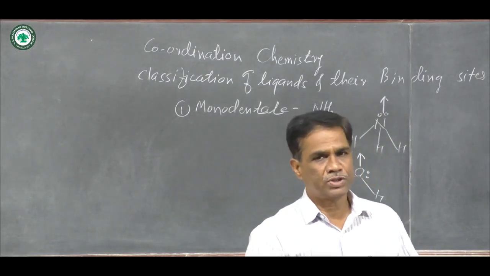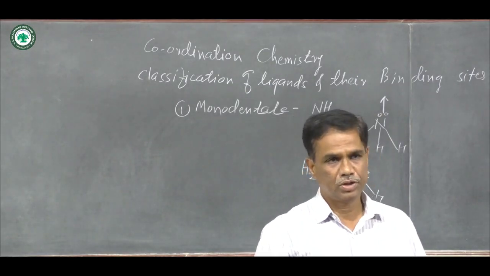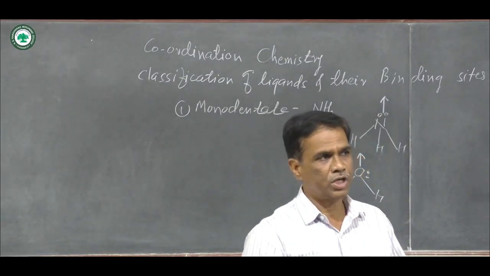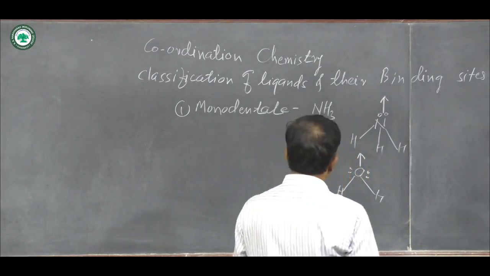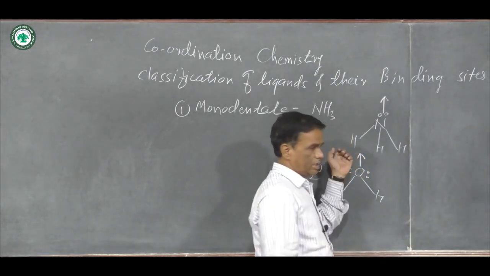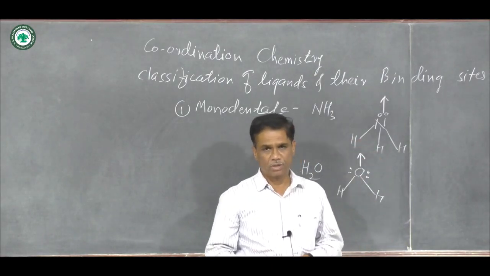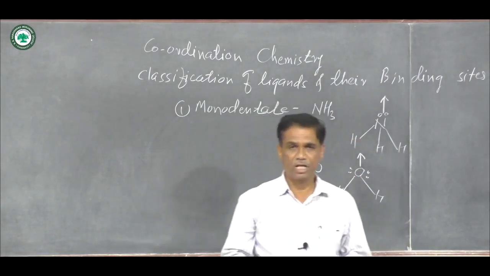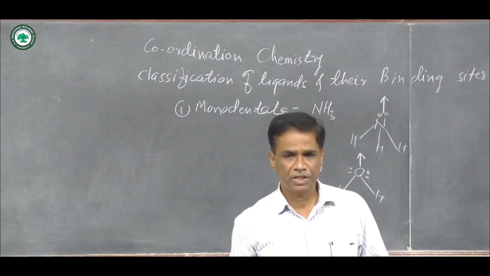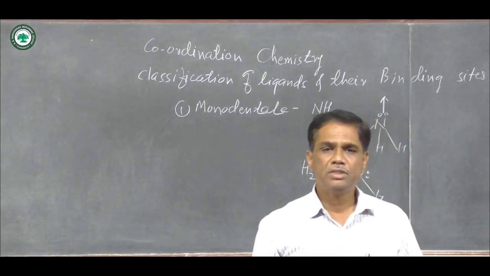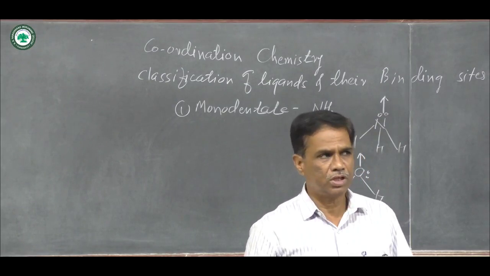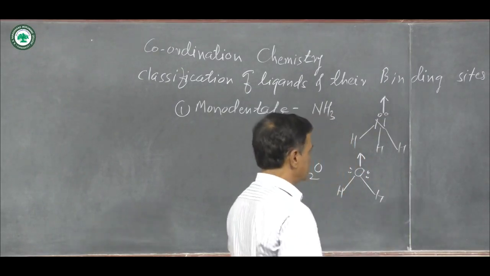Therefore, this ligand is known as a monodentate ligand. There are a number of monodentate ligands: chloride minus, bromide minus, iodide minus, OH minus, pyridine. These are examples of monodentate ligands and they have various sizes.